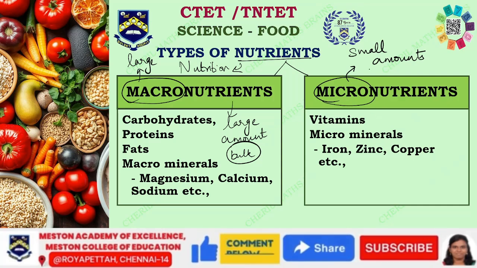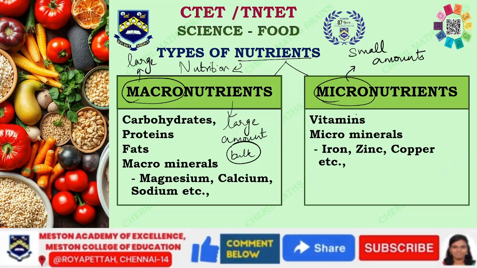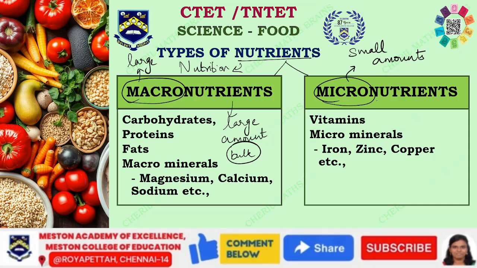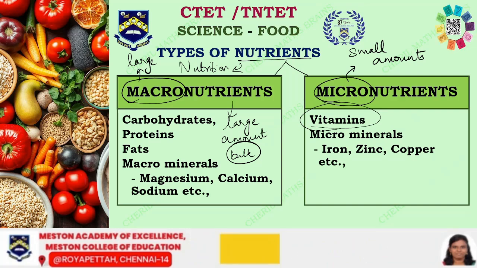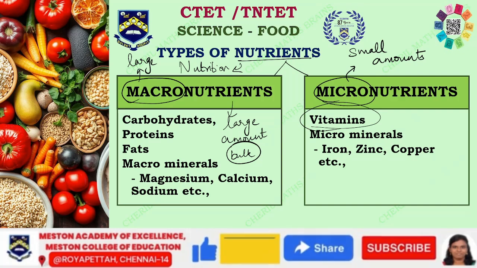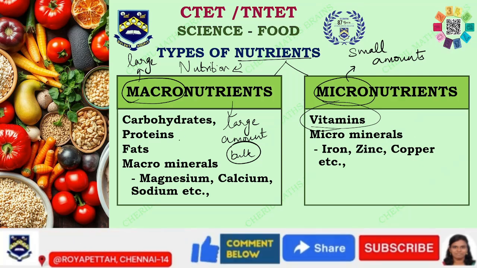You cannot ignore these micronutrients, because failure of which will lead to several sicknesses, diseases and infections as well. Okay, so you have vitamins which are very important, and then the micro minerals are going to be iron, zinc, copper and all these. So these are all needed to maintain our body function and energy level.